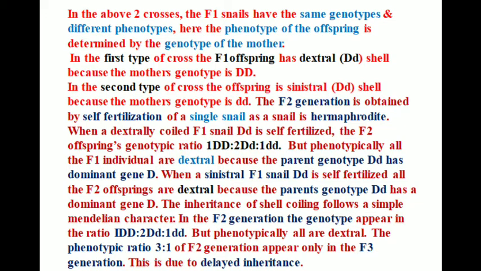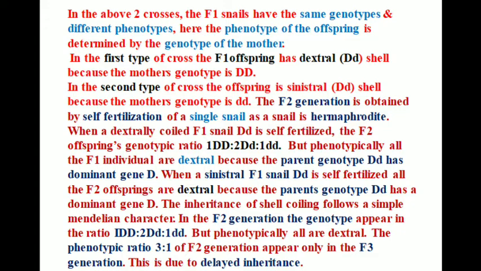That means even though the homozygous recessive condition dd is present, the individuals are dextral because the parent genotype has the dominant gene D. When a sinistral F1 snail with the heterozygous condition Dd is self-fertilized, all the F2 offspring are dextral because of the parent's genotype D.